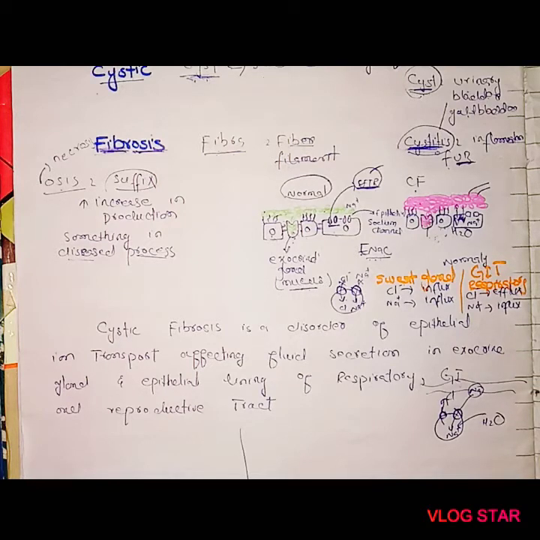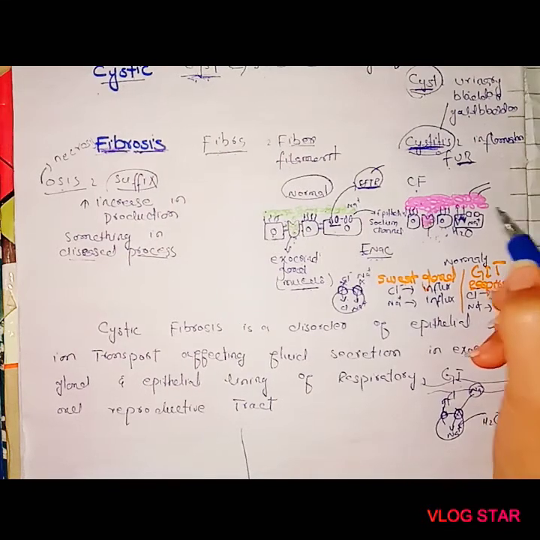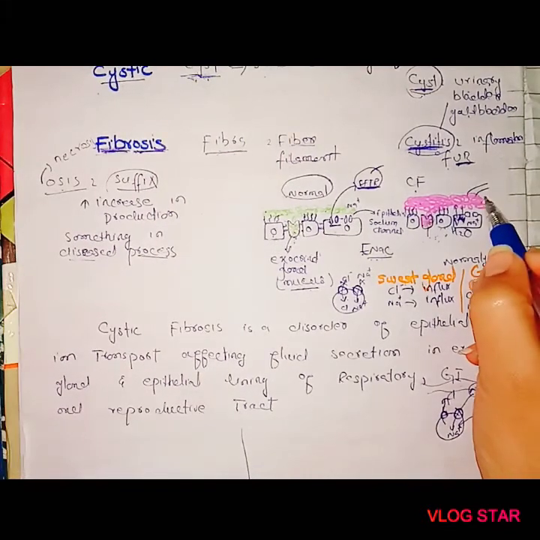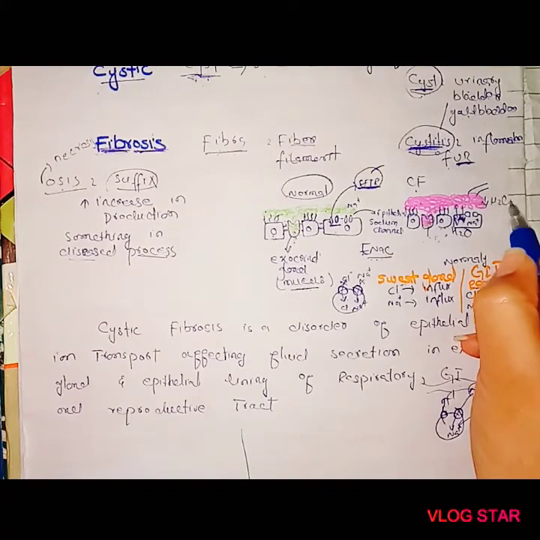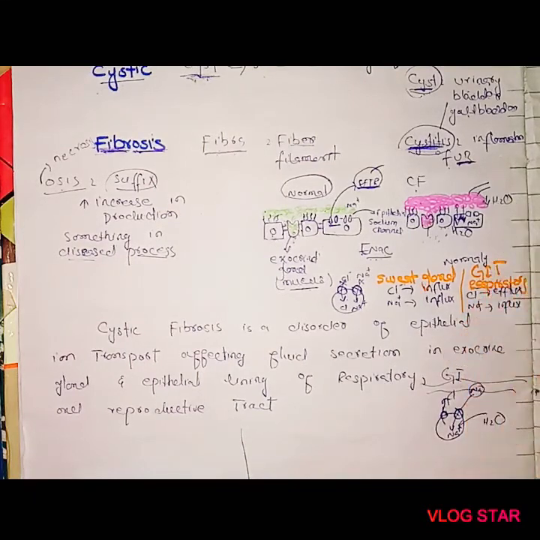But in cystic fibrosis, the function of the chloride channel is lost. The net result is that sodium moves inside the cell, and water also moves in. When water moves inside the cell, the water concentration in the mucus is decreased, so the mucus becomes hard or thick and is very difficult for the cilia to sweep.